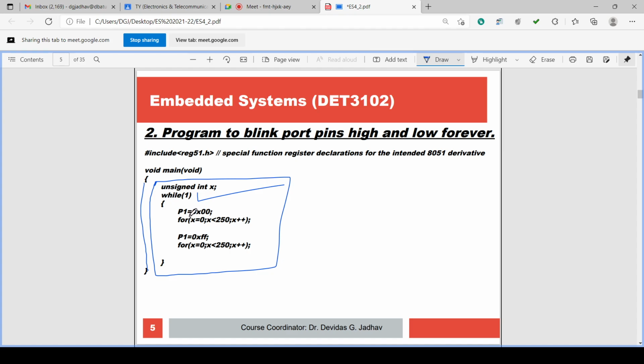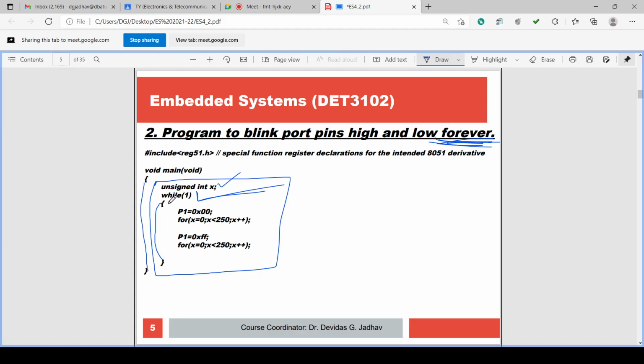Then under the main program we have to define variables if any, and the main program is to be always an infinite loop. It is asked that an infinite forever loop is required, so it will execute forever. So while(1) is there, and we have to define again the block of instructions for while(1).